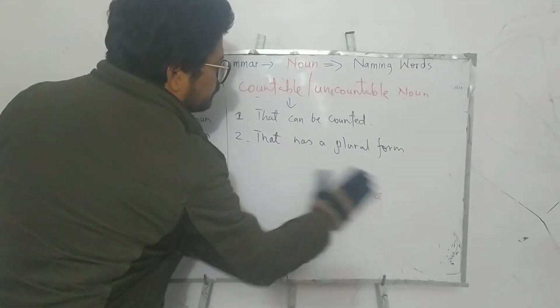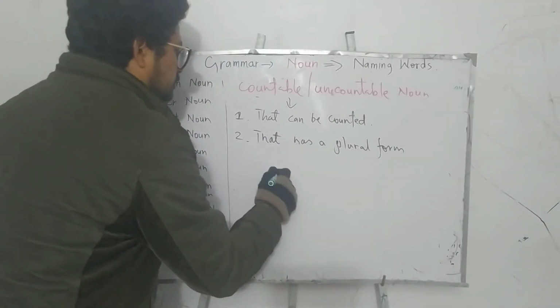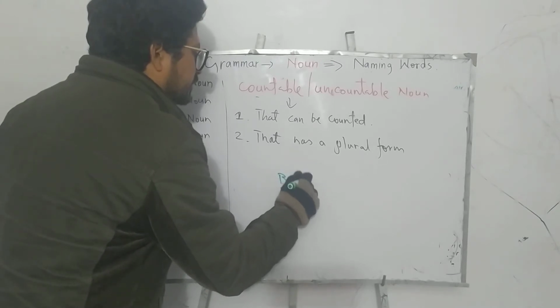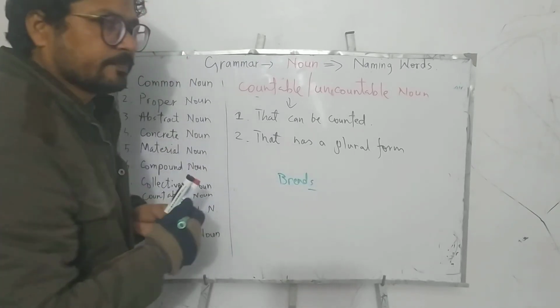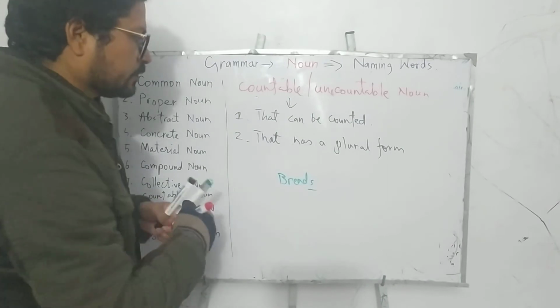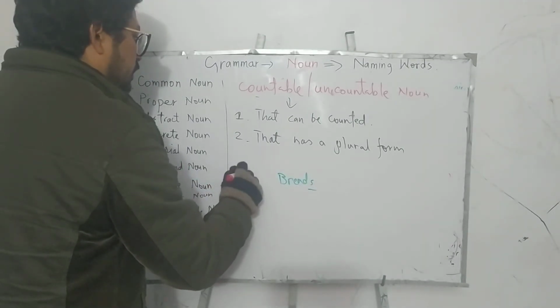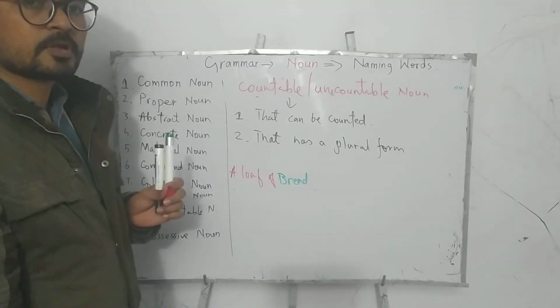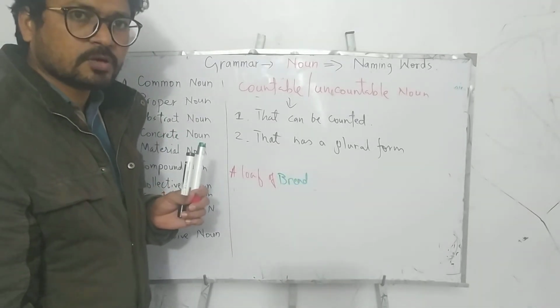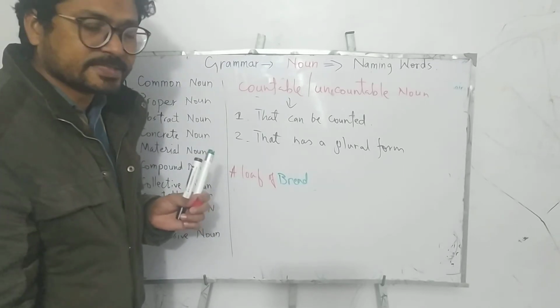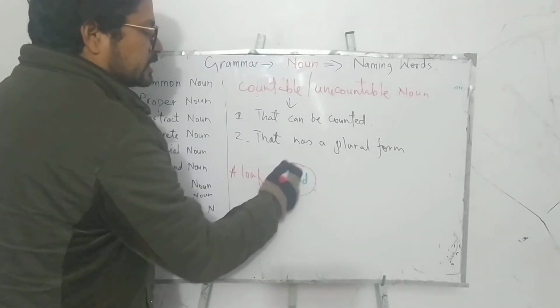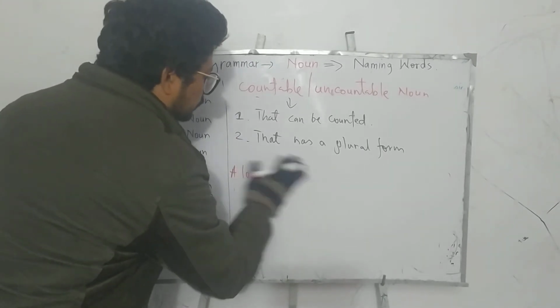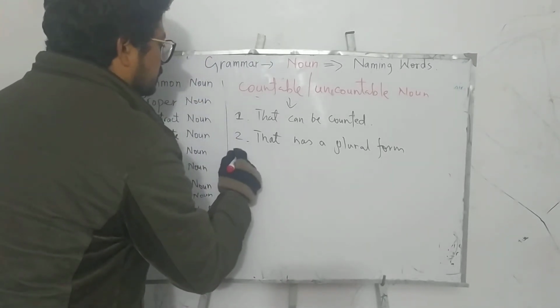Similarly, with bread, if I write bread here, we don't use s with bread. Basically we use the word loaf: a loaf of bread, not breads. If you want more than one loaf, you can say loaves of bread, not breads. So the word bread is uncountable. The third rule is very interesting.